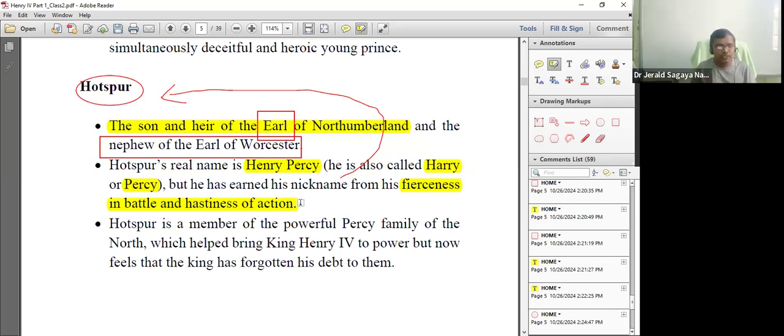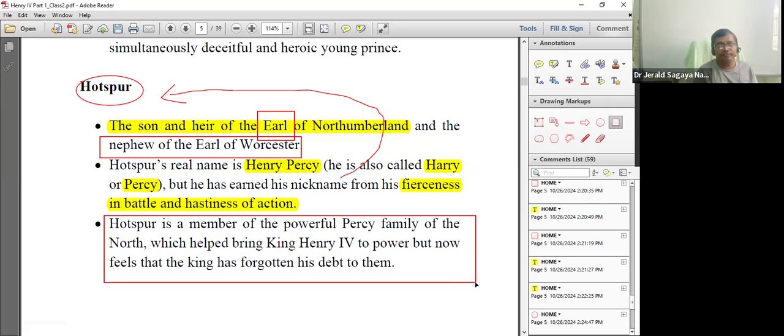Sometimes people get confused. Now we come to know some vital information. Hotspur is a member of a powerful family. What is the name of the powerful family? It is called the Percy family of the northern part of England. And why should we speak about the family? This family helped Henry IV to become the king. When Henry the Fourth was Bolingbroke, they stood by his side.